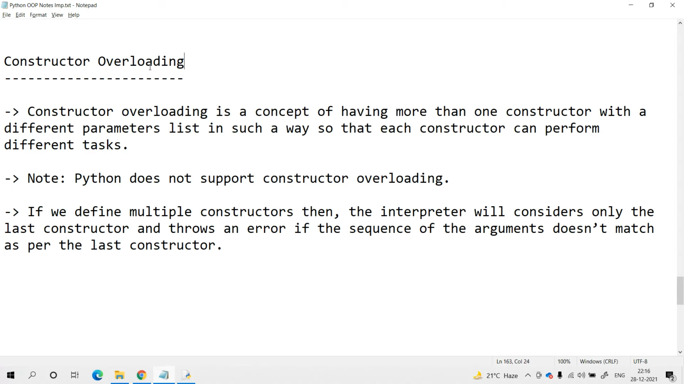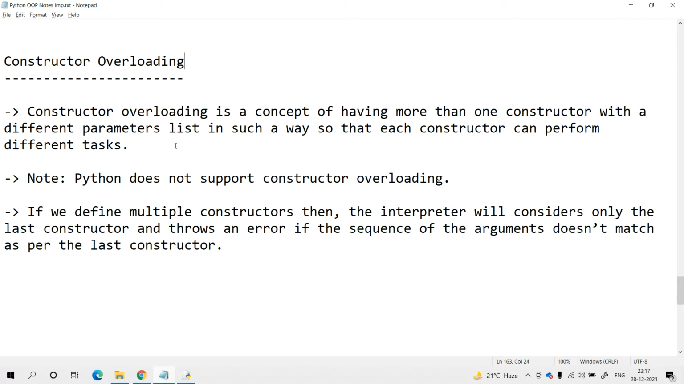What is constructor overloading, and is it possible in the Python programming language or not? Generally, constructor overloading means having one or more constructors with different parameter lists, so that with the help of all those constructors we can perform different tasks. It is very simple: more than one constructor with different parameters.